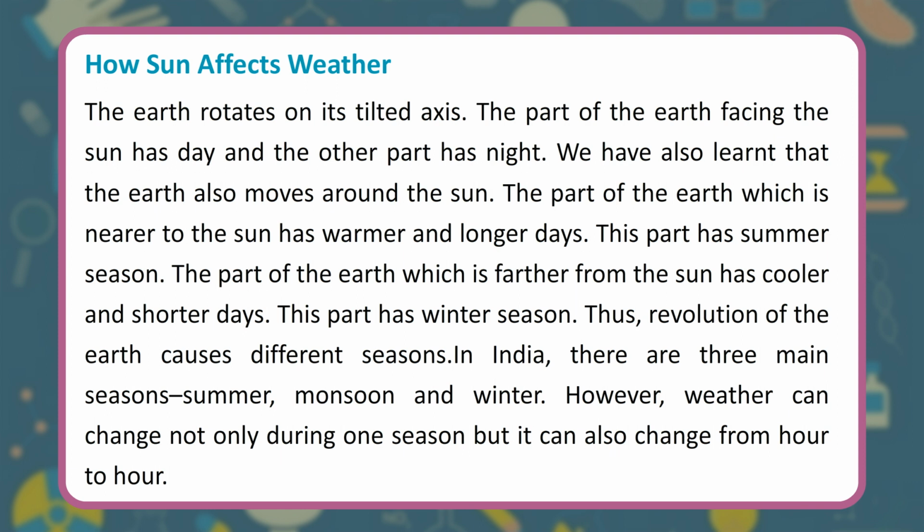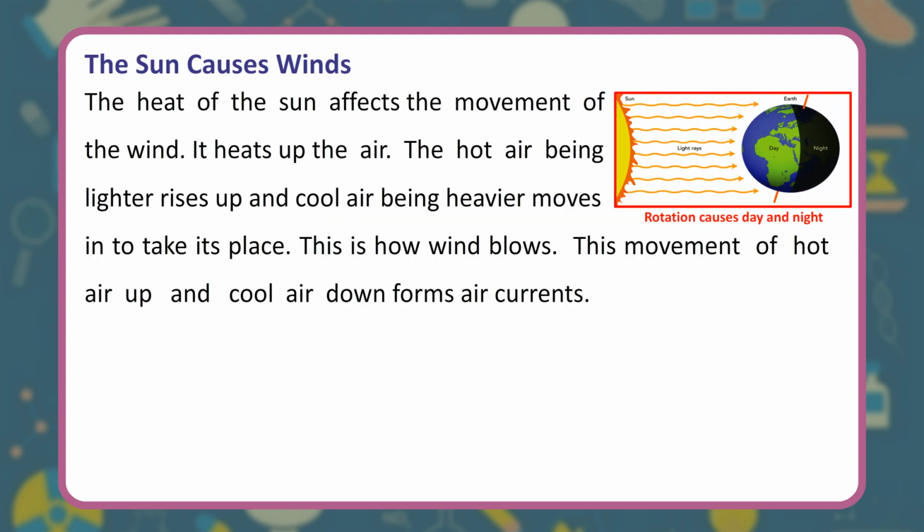In India, there are three main seasons: summer, monsoon and winter. However, weather can change not only during one season but it can also change from hour to hour. The sun causes winds. The heat of the sun affects the movement of the wind. It heats up the air. The hot air being lighter rises up and cool air being heavier moves in to take its place. This is how wind blows. This movement of hot air up and cool air down forms air currents.